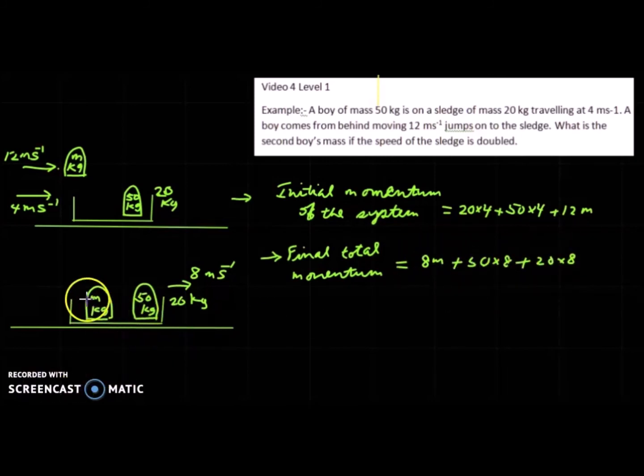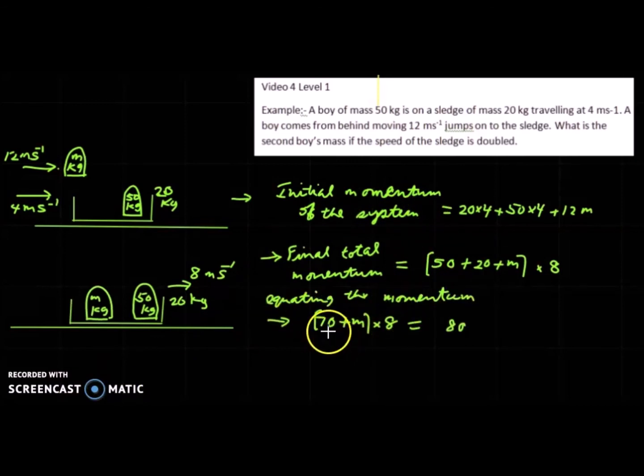We can add the masses of the three bodies, and the momentum is the total mass into 8. The total mass is 50 plus 20 plus m kilograms, into velocity 8 meters per second. Now we can equate these two.